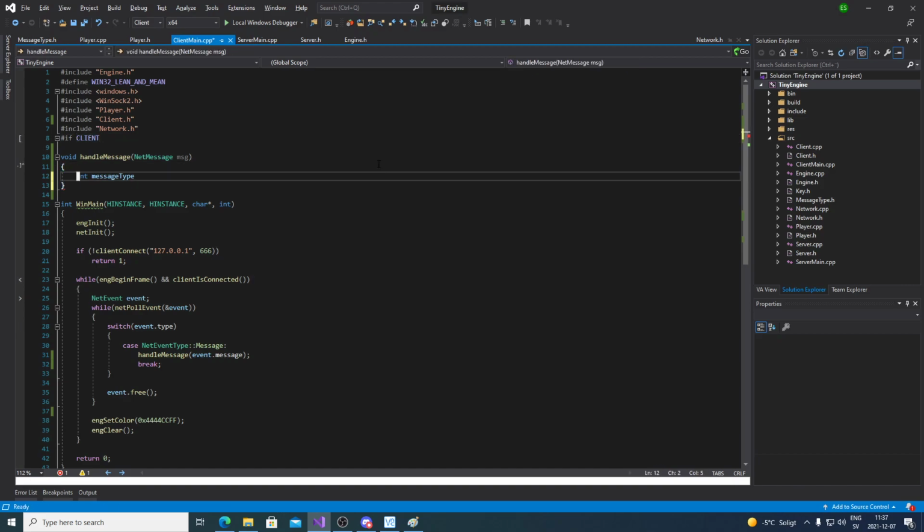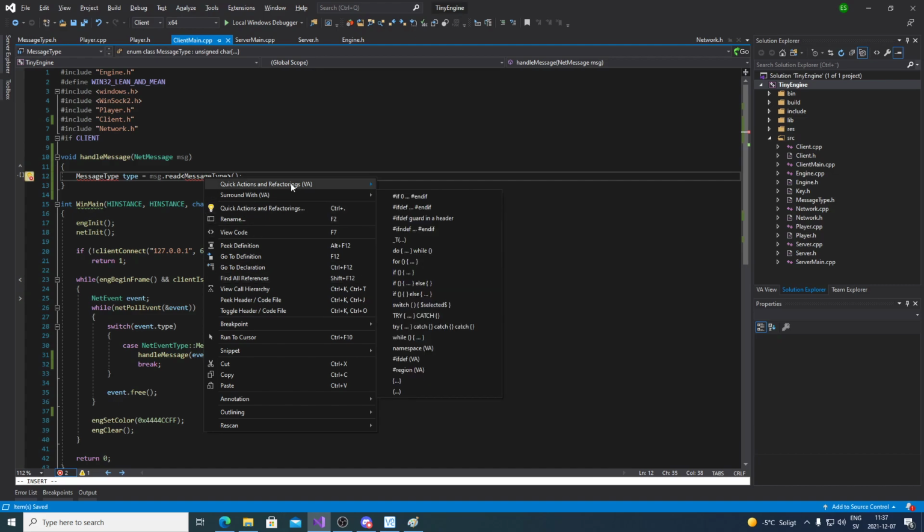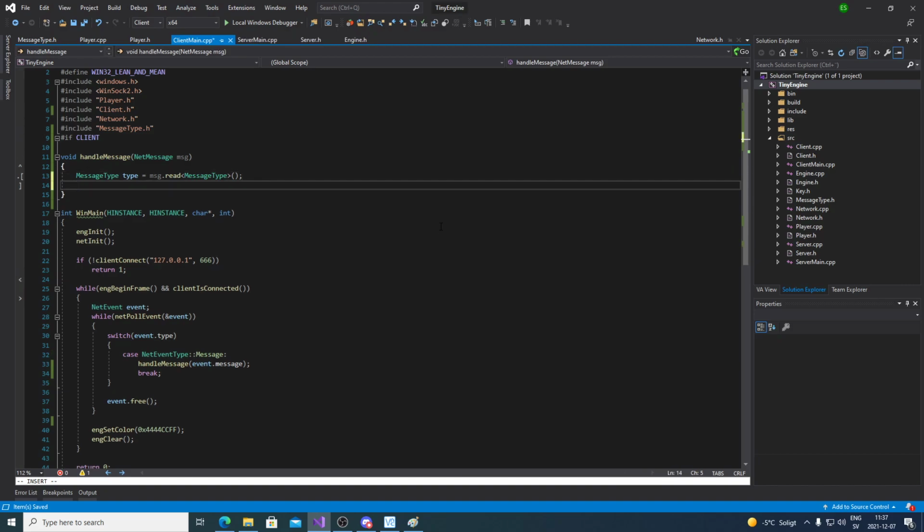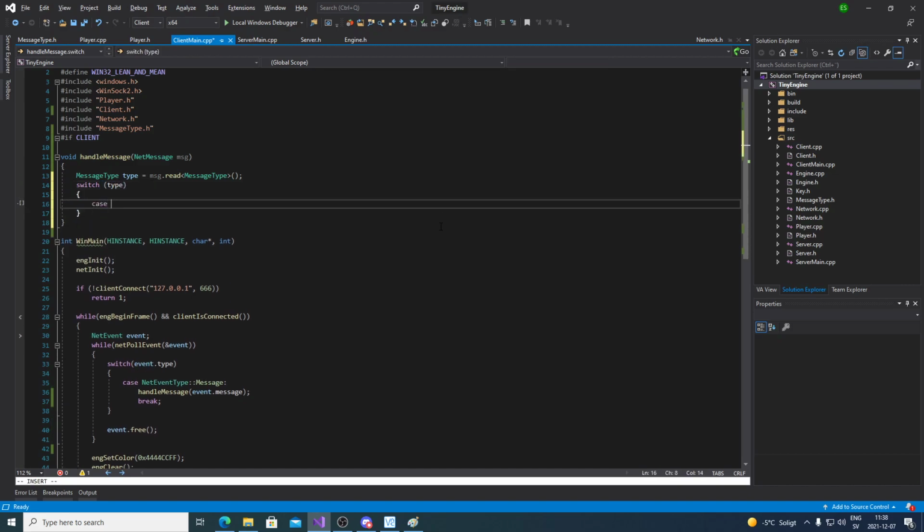Okay. We're not gonna read an integer, we're gonna read a message type. Message type is message read message type. So now we're gonna read one message type off of the message, and I'm gonna include this. And then we're gonna switch on the type. So if it's a player spawn,